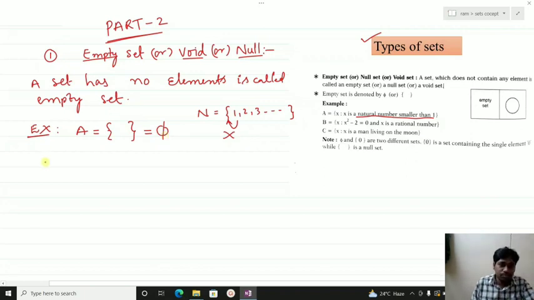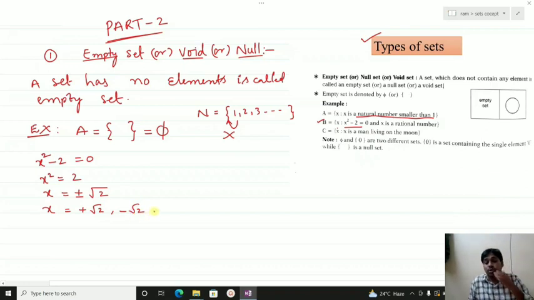Another example, here you can see the second one. A set of x such that x square minus 2 is equal to 0, where x is rational. Let us see whether it is rational or not. x square minus 2 is equal to 0. Transferring to that side, x square is equal to 2. Then x is equal to plus or minus root 2. So x values are plus root 2 and minus root 2, which are irrational numbers.